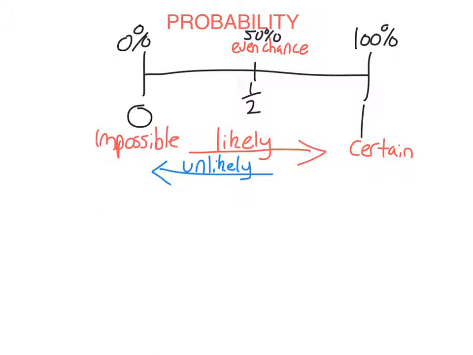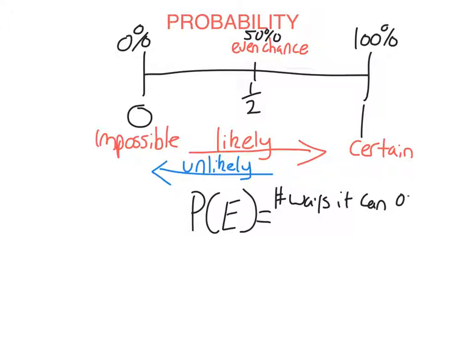Okay? So you would have come across this formula earlier, the way we can assign a number to an event to indicate its likelihood. We have P(E), which means the probability of an event is the number of ways that the event can occur over the total number of outcomes.